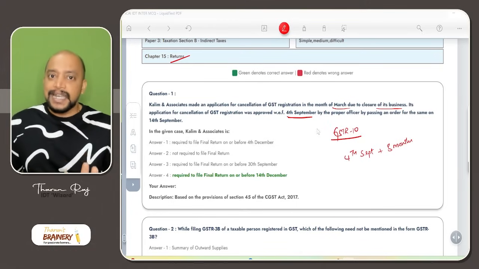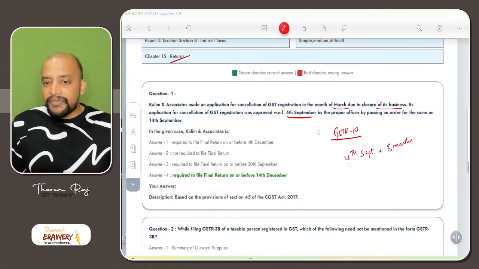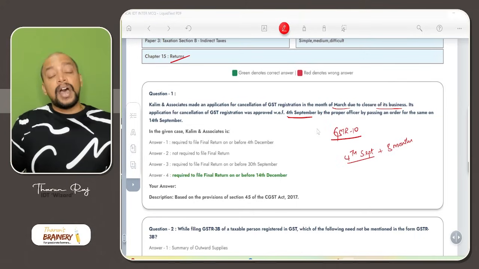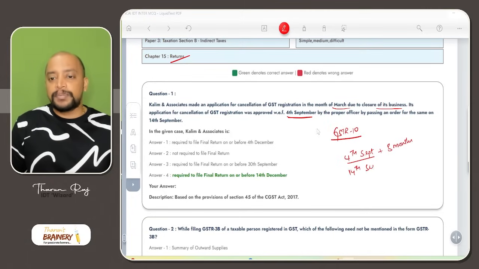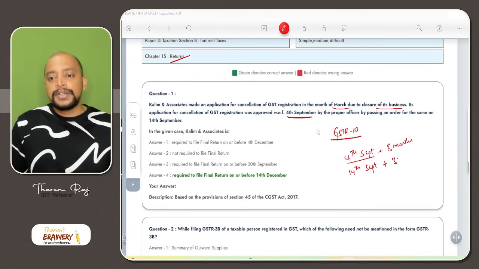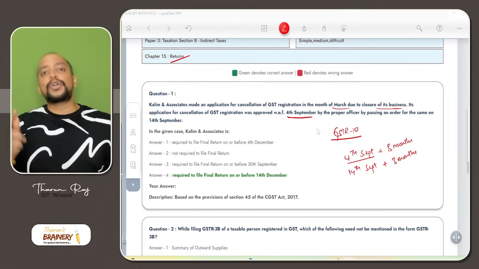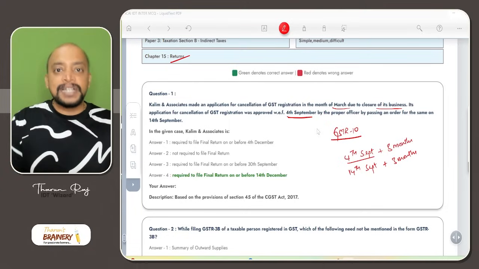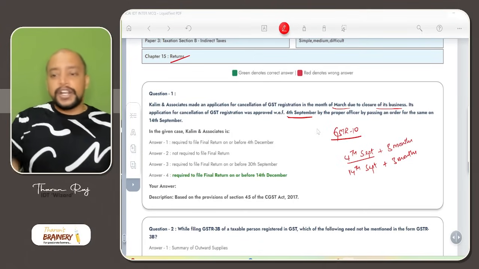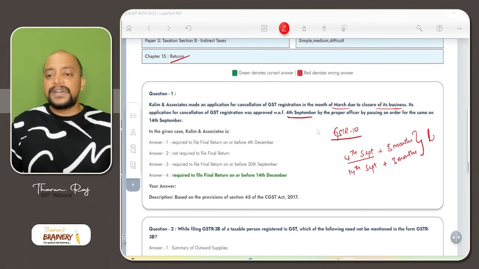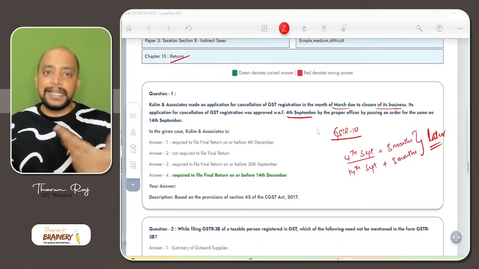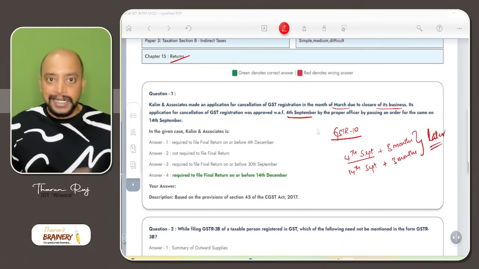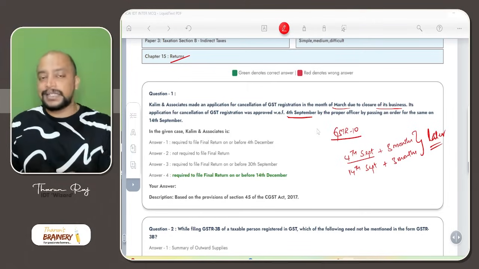But actually ICAI is telling, date of cancellation plus 3 months and order of cancellation also plus 3 months. This is what they are telling, 14th September plus 3 months. So according to ICAI, you have to add 3 months to both dates: 3 months from the date of cancellation, 3 months from the order of cancellation, whichever is later to be taken.